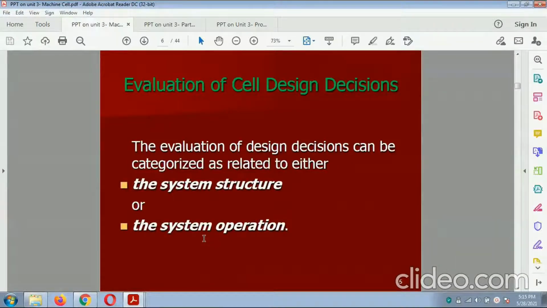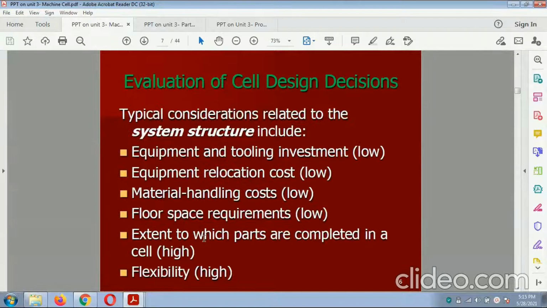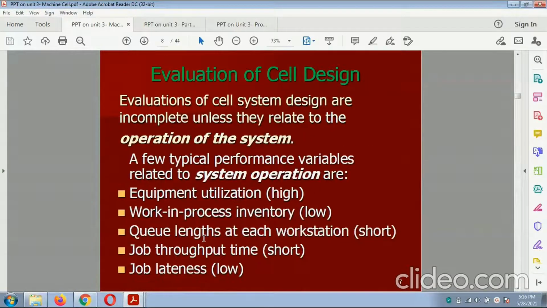Evaluation of the cell design decision. The evaluation of design decisions can be categorized as related to the system structure or the system operation. The evaluation of the cell design with respect to system structure includes equipment and tooling investment, which is low, equipment relocation cost, also low, material handling cost, also low, floor space required, which is less, extent to which parts are completed, which is very high, and flexibility, which is also very high.